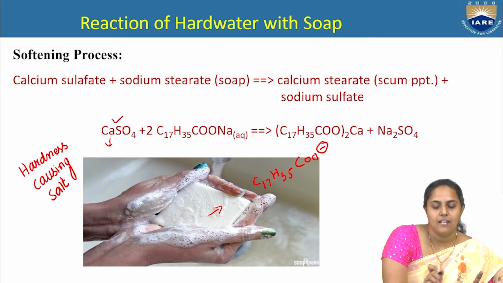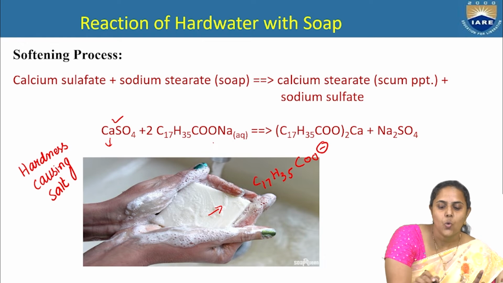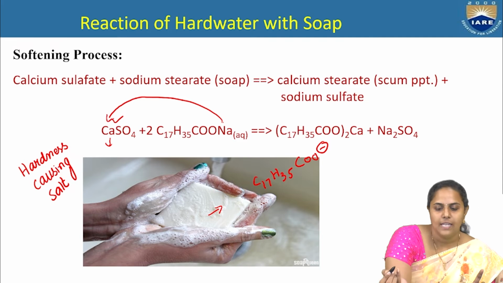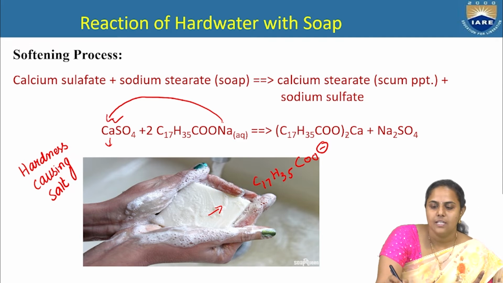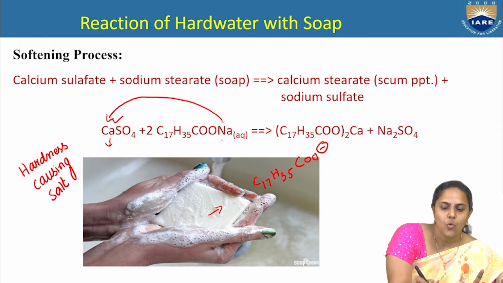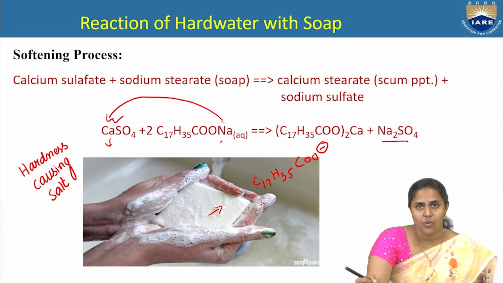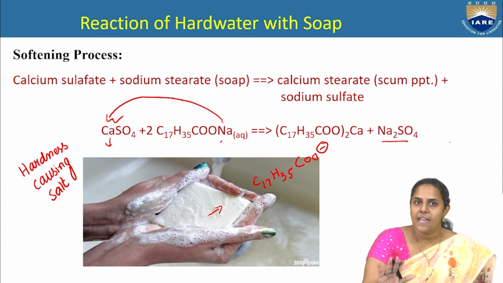When this calcium sulfate reacts with sodium stearate, the sodium is replaced by calcium, and sodium sulfate is formed as a byproduct. Because of the formation of calcium stearate, the precipitate has formed and that is the reason why lather has not formed.